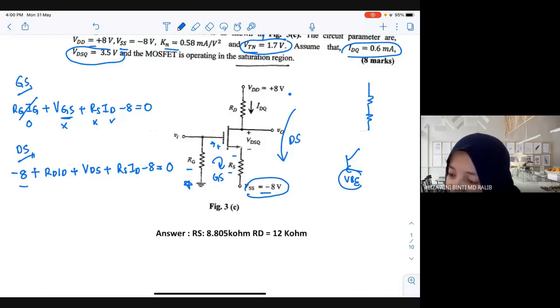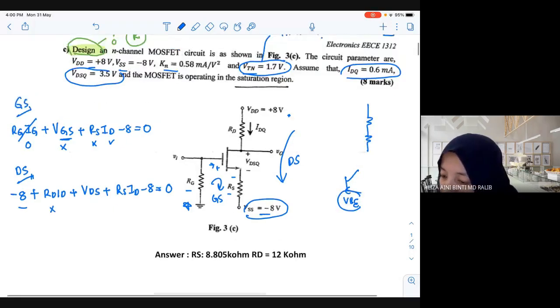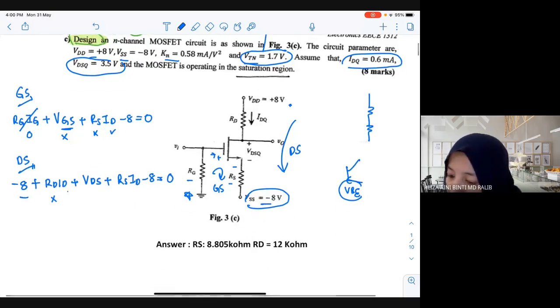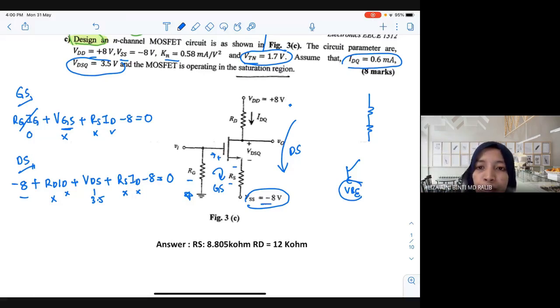Okay, RD is not given, right? ID also is not given. VDS, yes, 3.5. RS is not given. You don't know also ID, minus 8. Still, you can't solve it. So what do you need to do actually? You still can't solve both equations directly.